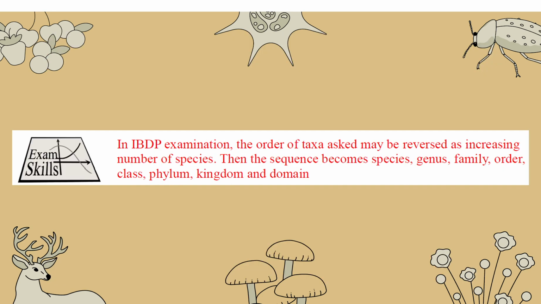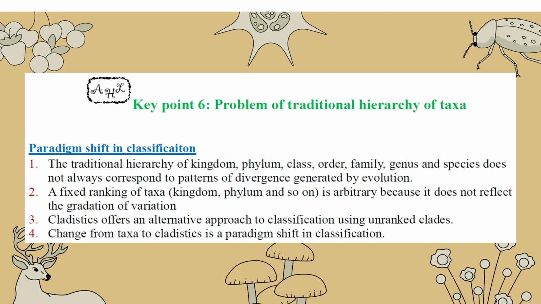In IBDP, the order of taxa asked may be reversed. Be careful. You need to remember the sequence. Sometimes they are reversed. Species, genus, family, order, class, phylum, kingdom, and domain, from small to large. So be careful. And there's a problem of the traditional hierarchy of the taxa.